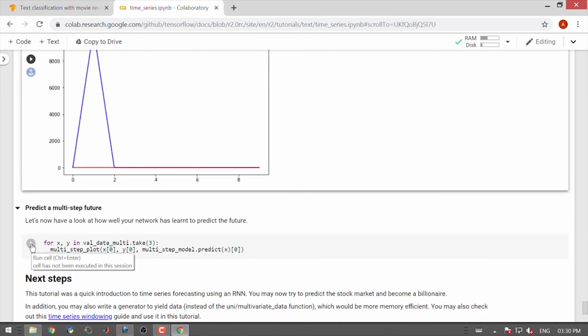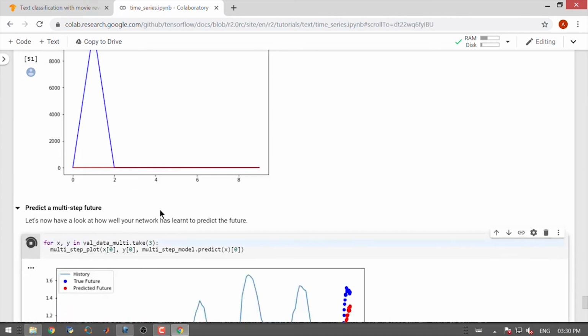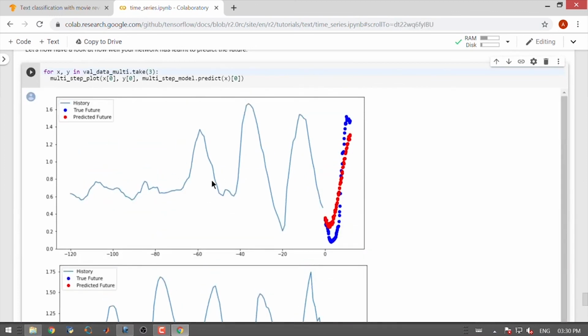Let us predict how well the model has learned to predict the future. So, you can see that the true values in the future are in blue, whereas the model prediction is in red.